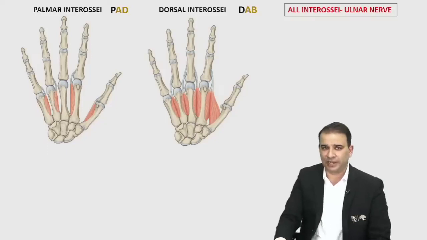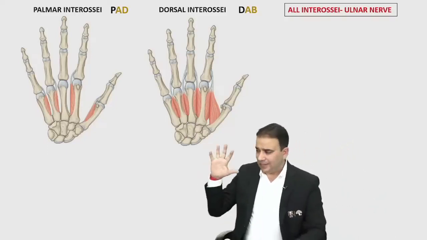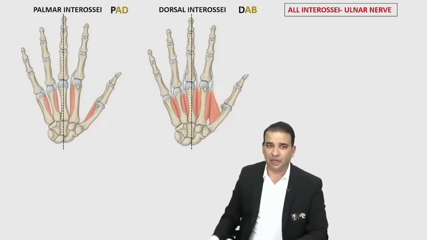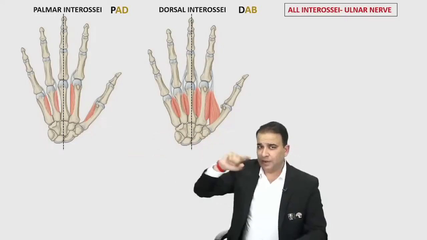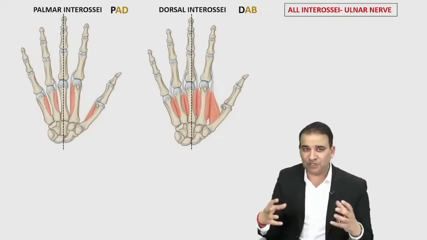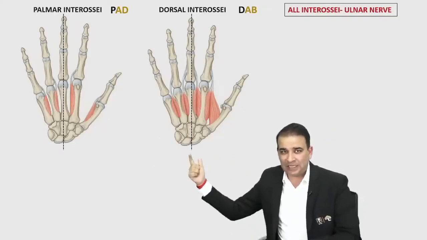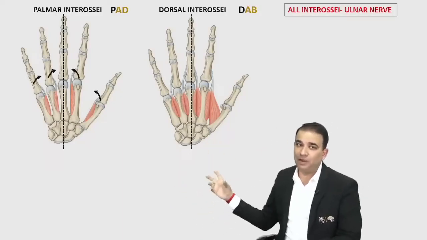Now, to understand these interossei better, guys, we know that in adduction and abduction of the fingers, the principal digit is the middle finger. The middle finger is the principal digit there. Let's deal with the palmar interossei first. The function of palmar interossei is adduction. So that is pulling the thumb, the index finger, the ring finger and the little finger toward the middle finger. Look at those arrows, guys.